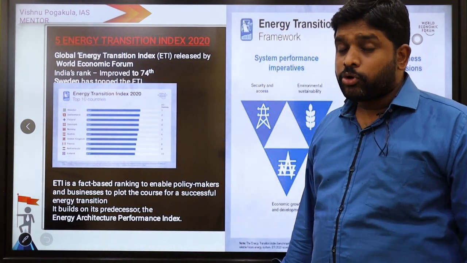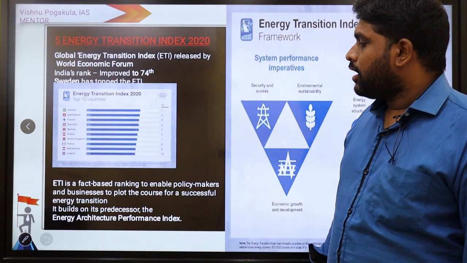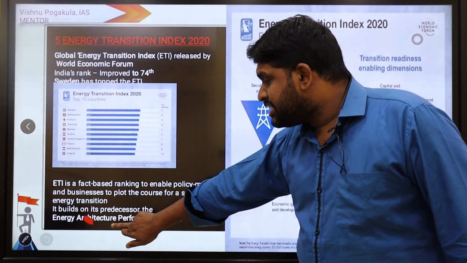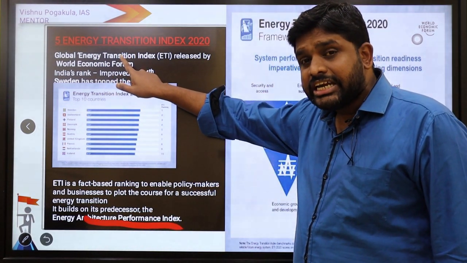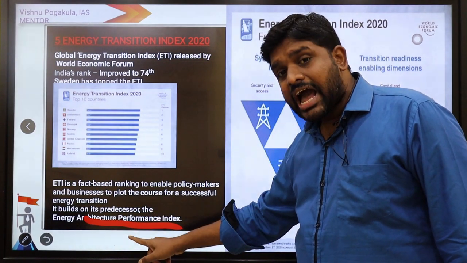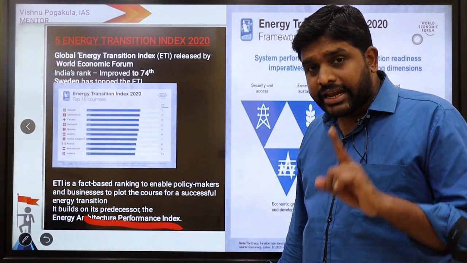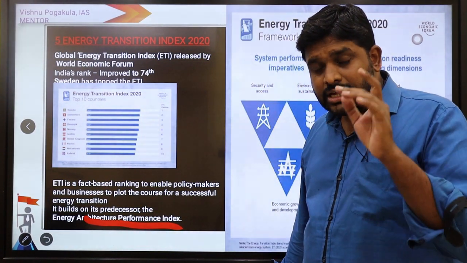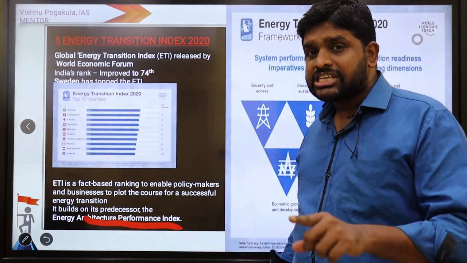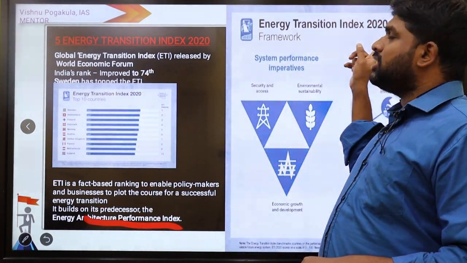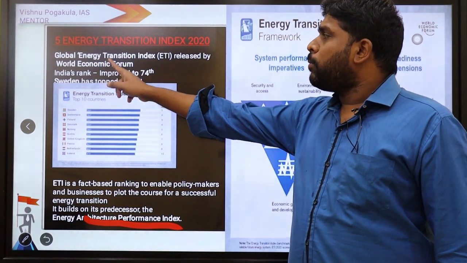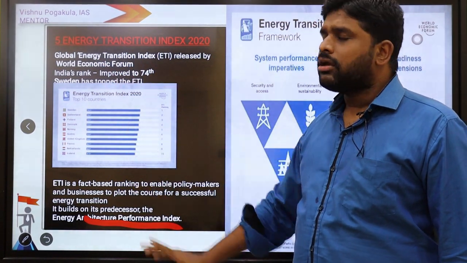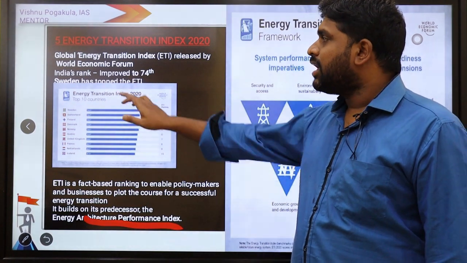The Energy Transition Index's earlier name was Energy Architecture Performance Index. Now it is called Energy Transition Index 2020. Who released it? The World Economic Forum will release it.